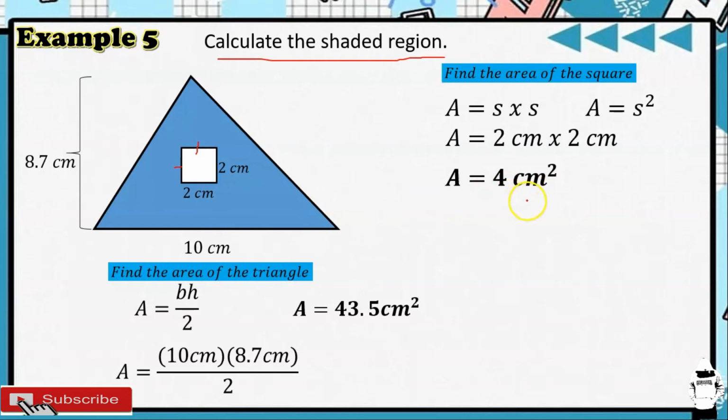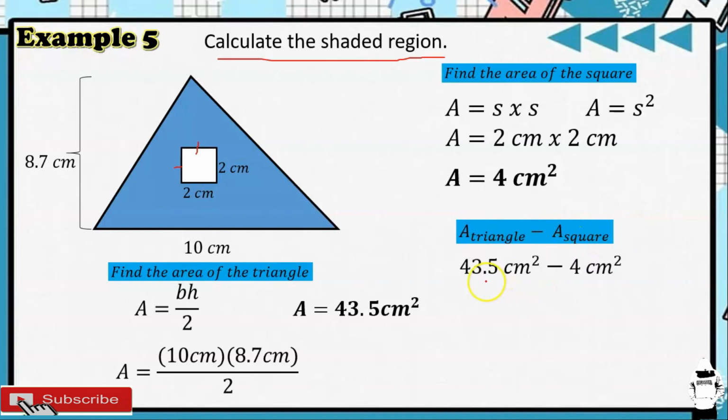So, ang kukunin natin dito ay yun yung area ng ating triangle. So, ang gagawin natin, yung area ng triangle minus dun sa area ng square. So, 43.5 minus 4, that is 39.5. So, the area of the shaded region is 39.5 square centimeters.